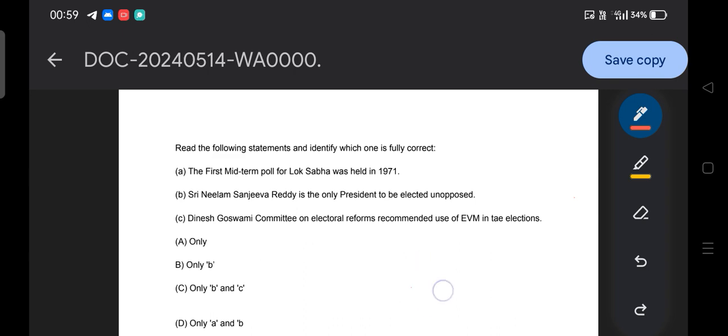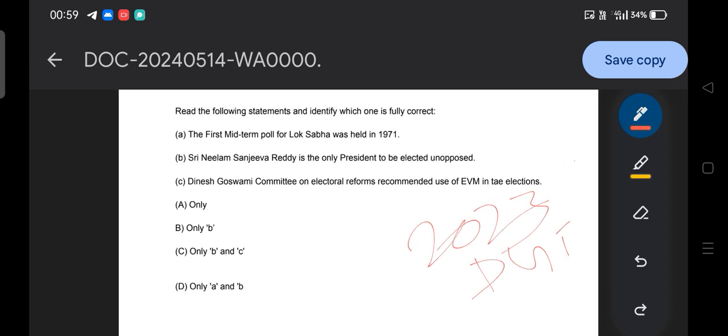Then another question on the same line. This was asked in your 2023 PGT paper. Read the following statements and identify which one is fully correct. Option A, the first mid-term poll for Lok Sabha was held in 1971. Option B, Sri Neelam Sanjiva Reddy is the only president to be elected unopposed. Option C, the Dinesh Goswami Committee on Electoral Reform recommended the use of EVMs in elections. So what is the answer to this question?